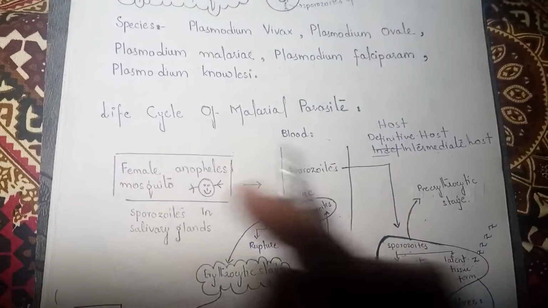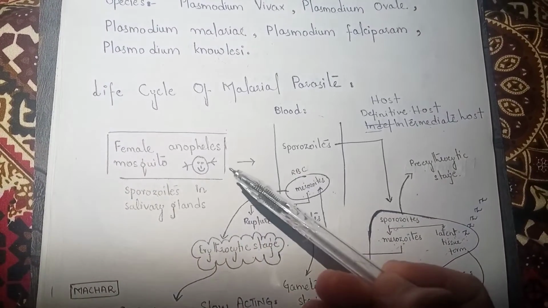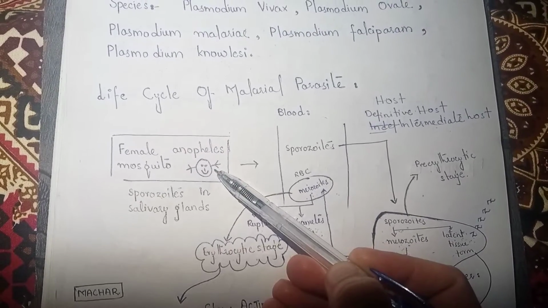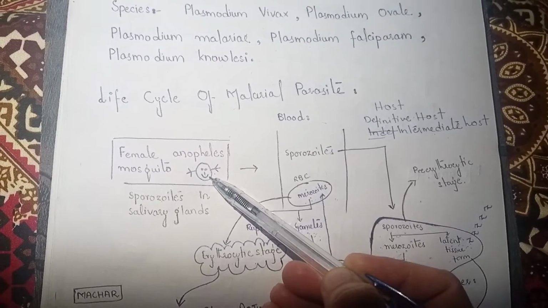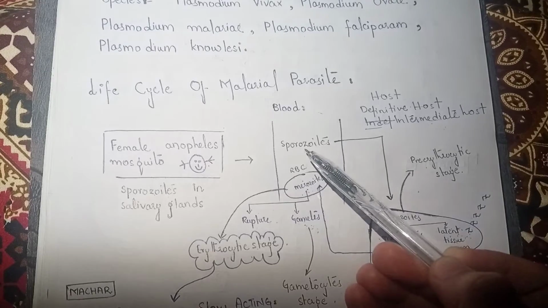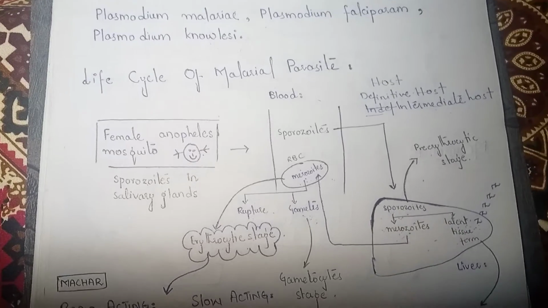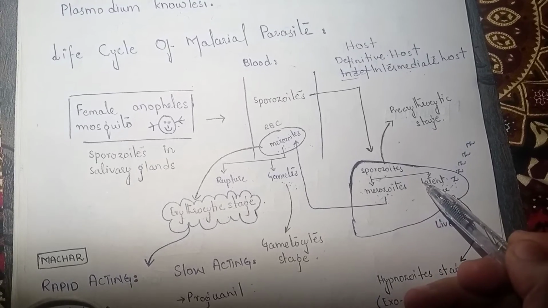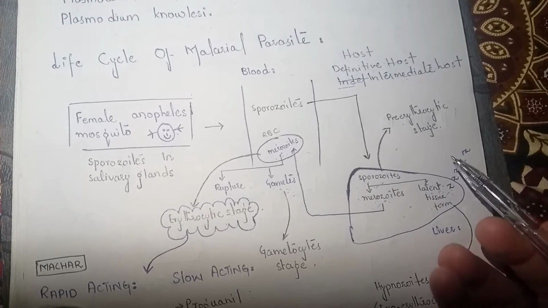Okay, now coming onward towards the life cycle of the malarial parasite. So this is the Anopheles mosquito, which is responsible for the transmission of sporozoites of different species of malaria. In its saliva they contain sporozoites. When it bites a person, it injects sporozoites into the person's blood. Now when the sporozoites are in the blood, they enter into the liver within minutes, right? In the liver, they either convert into merozoites or they sleep, right? The sleep phase is called the hypnozoite stage, or you may call it the dormant stage.